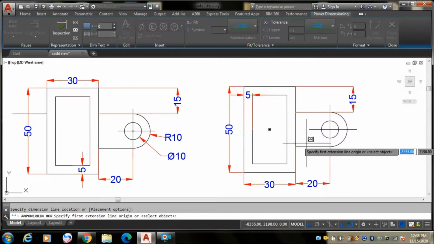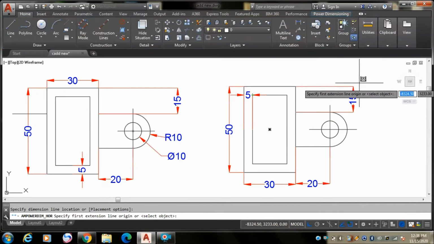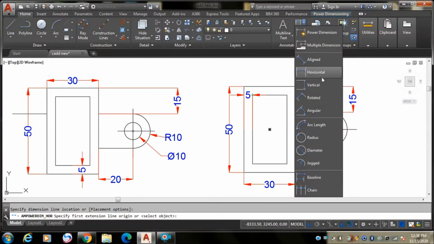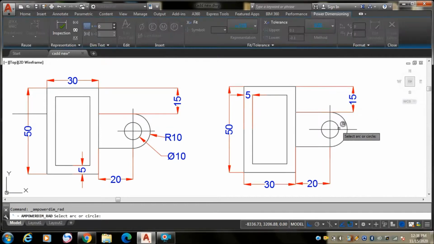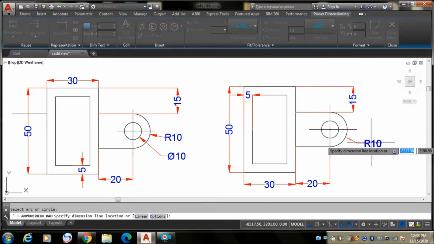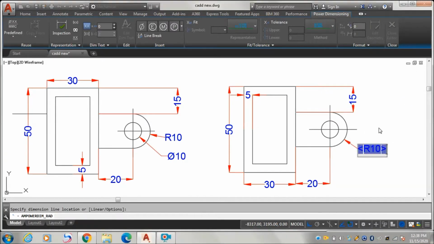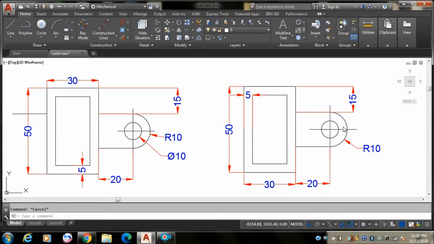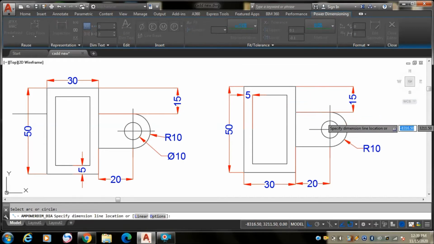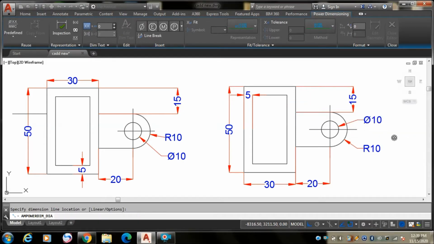Now measuring the radii, go with radius. The radius is 10, but the diameter of this arc is 20. Now coming on to the diameter of this middle circle, you can see we have created this figure. So in this way we have to create the figure.